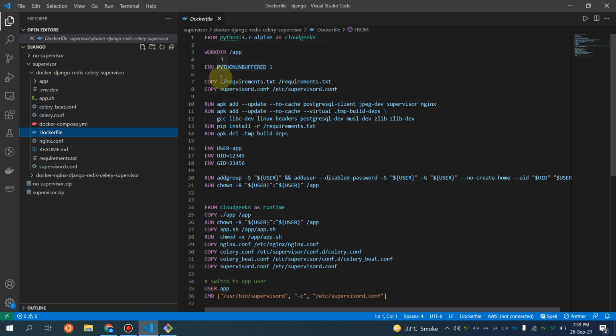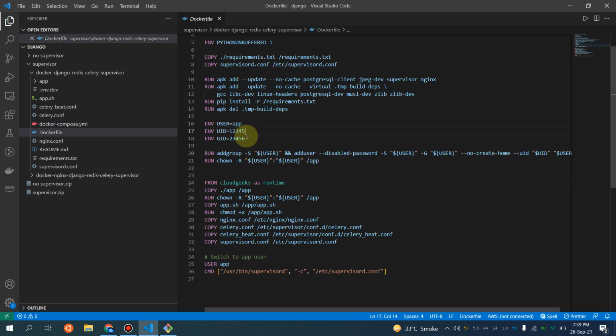This is the Python buffered setting, so anything with regard to buffering is not going to be a concern. This is more of a Python thing. Anyway, you have to concentrate more on the Docker file and deployment architecture. So I will be using these packages. I'm not going to give you a lot more detail because the video is going to be too long, and I have to complete the other part as well. Anyway, I'm going to give you the basics.